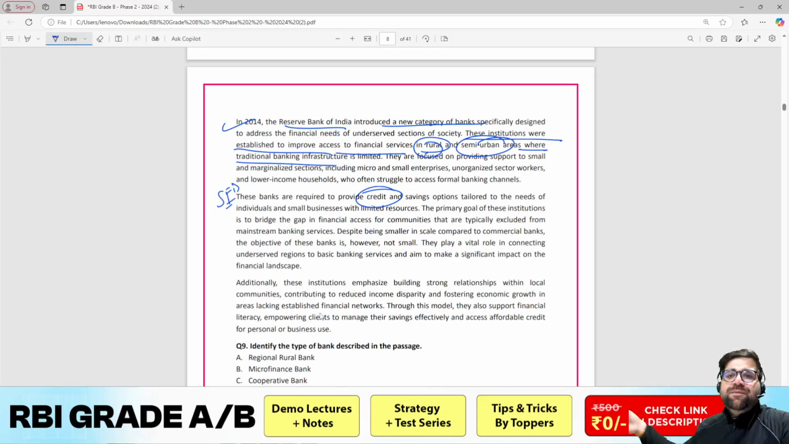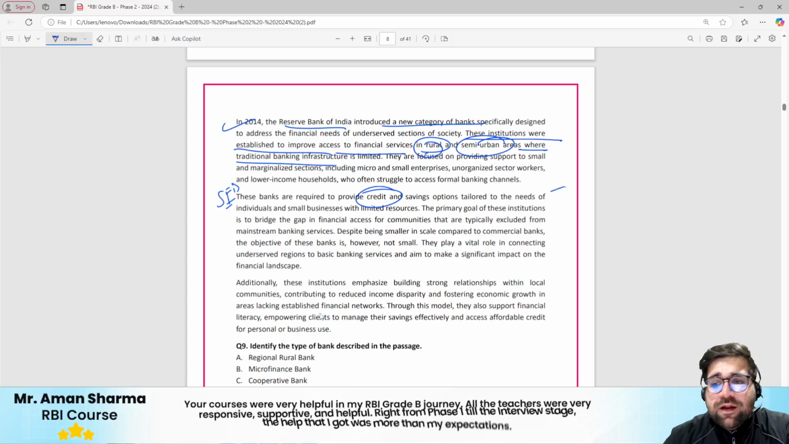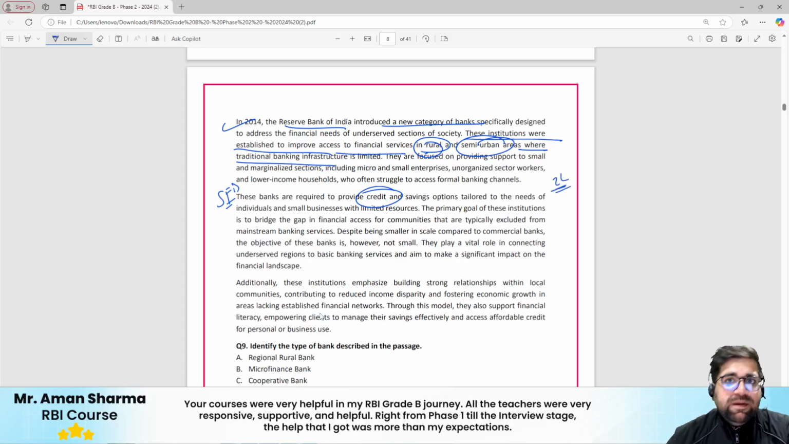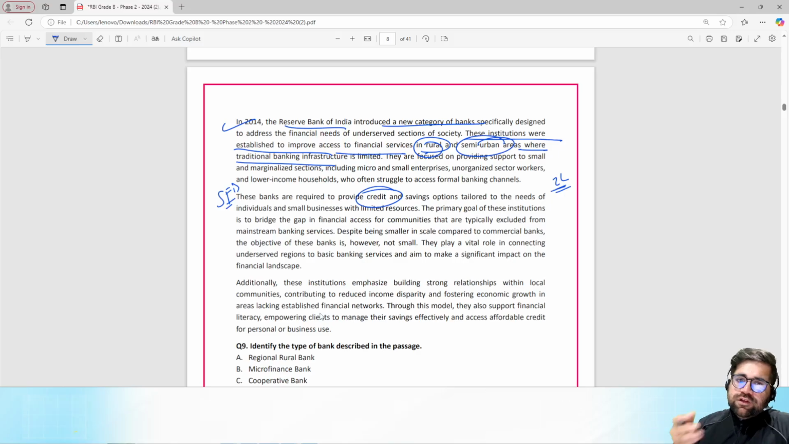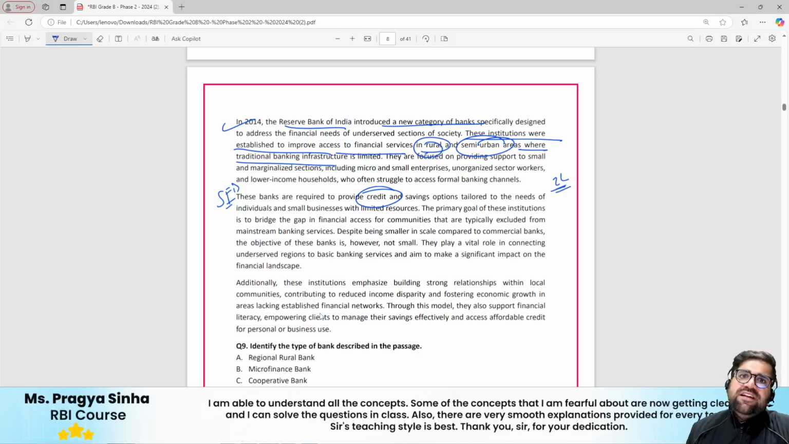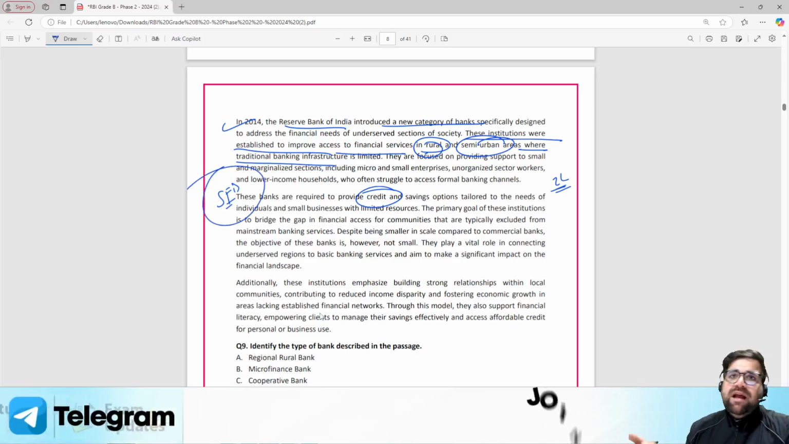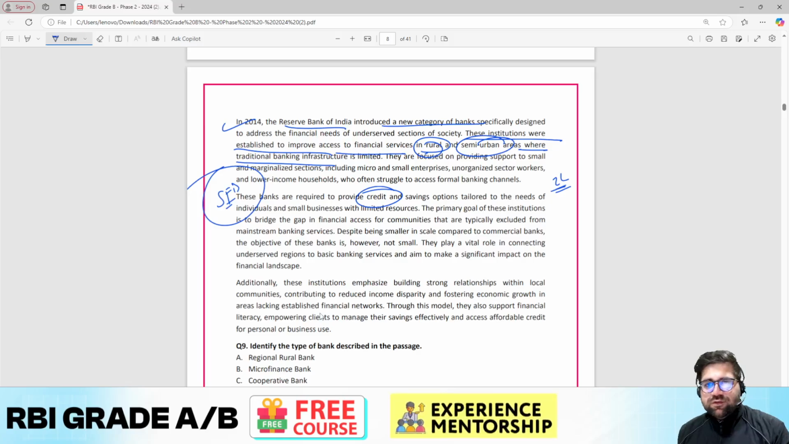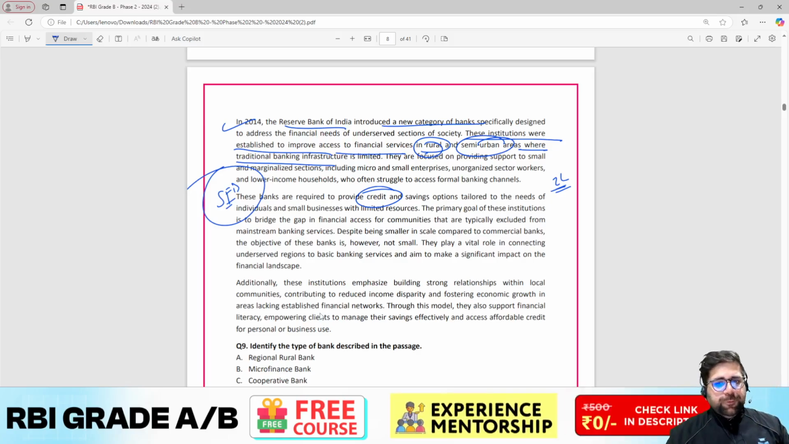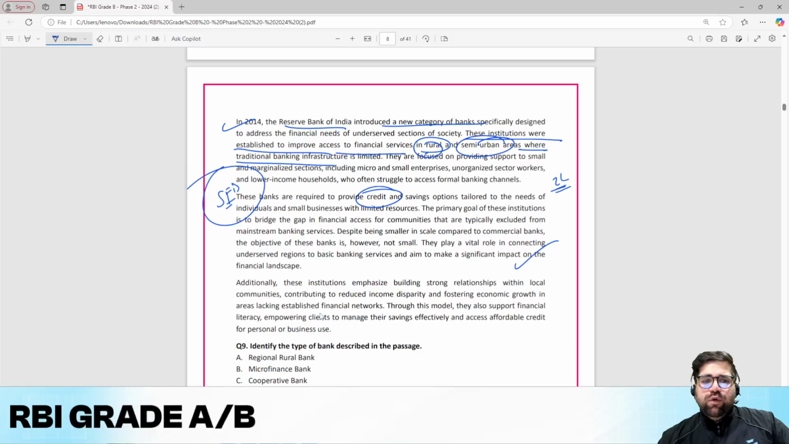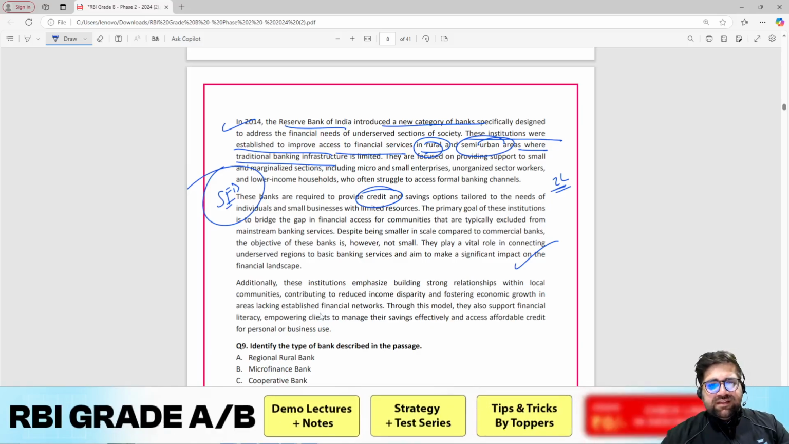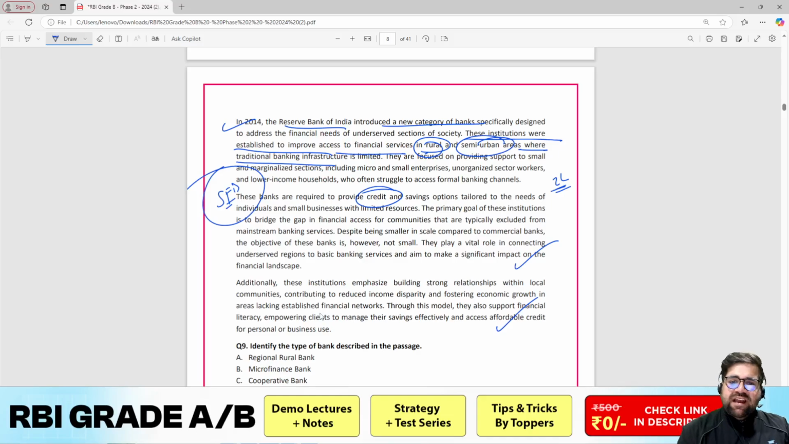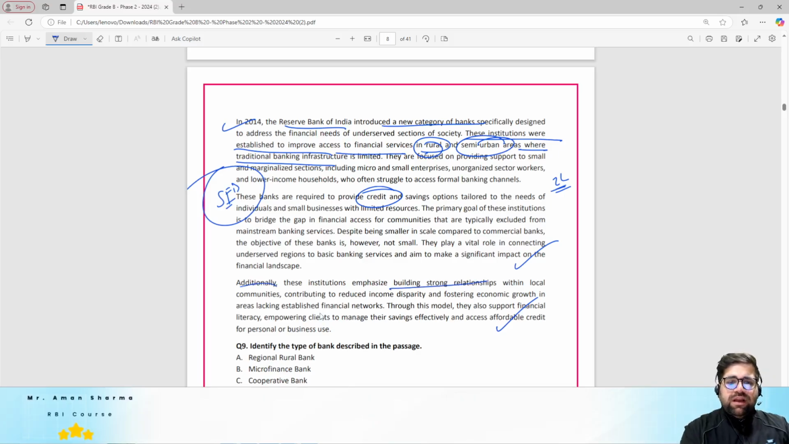They can only accept deposits up to what particular amount of money? 2 lakhs of rupees, right? But they cannot lend any amount of money. So definitely the answer will be your small finance bank only. It won't be your payment banks. I hope it is understandable, because if you know what is the Nachiket More committee, then only you will be able to answer this question. Otherwise, it's a bouncer for you. Now, they play a vital role in connecting unserved regions. Traditionally, these institutes emphasize building strong relationships with local communities as well.